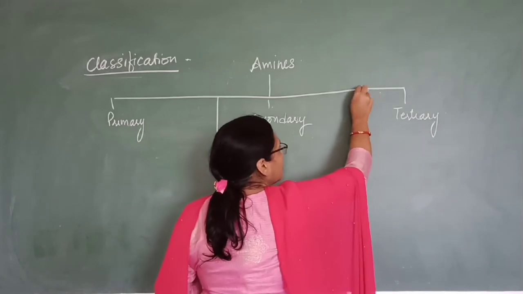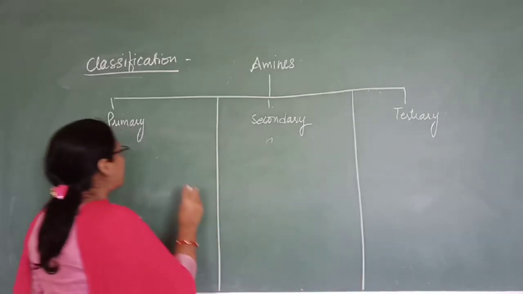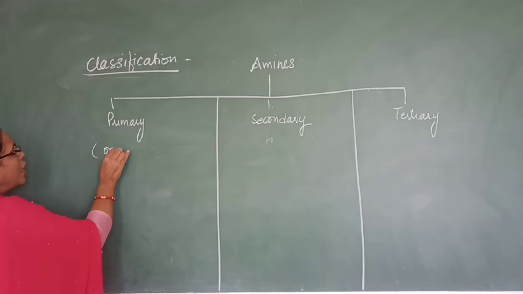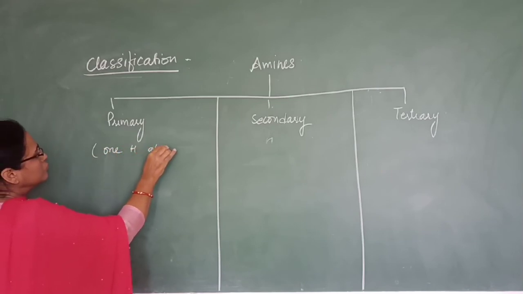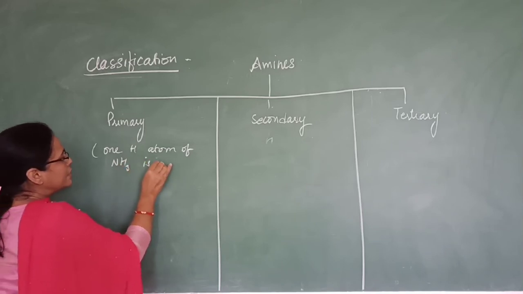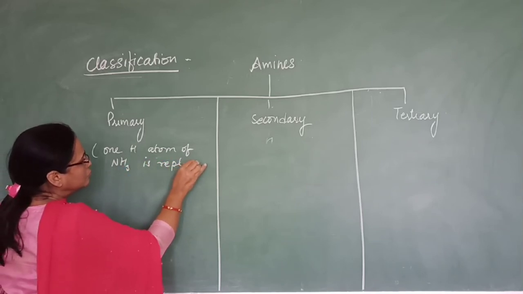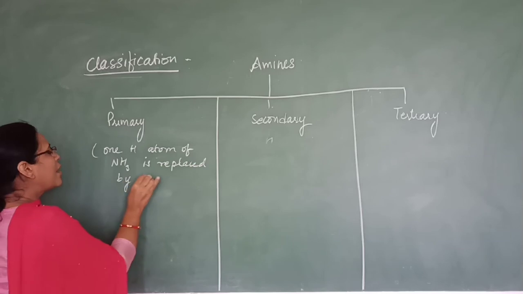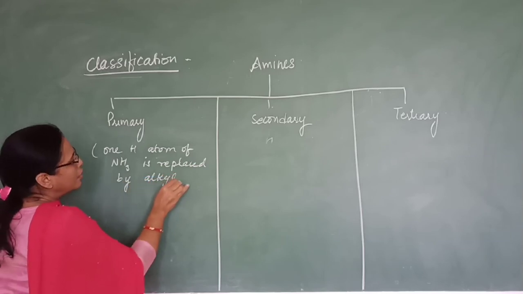Primary amines are the amines in which only one hydrogen atom of ammonia is replaced by alkyl or aryl group.